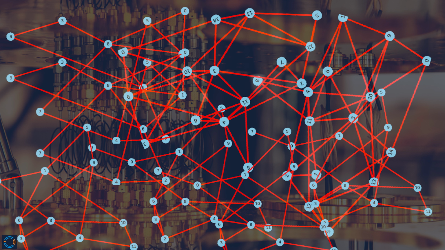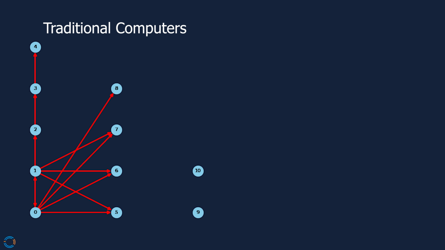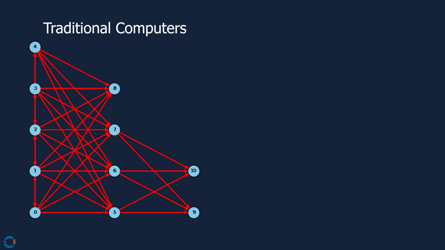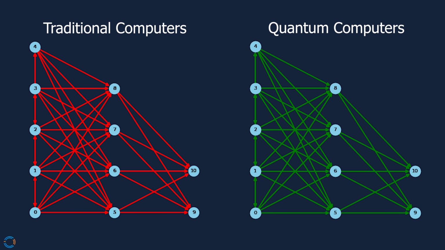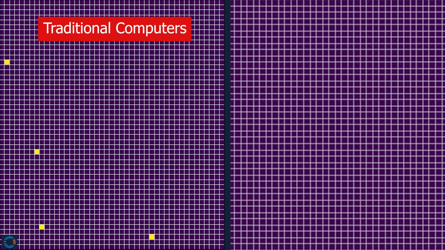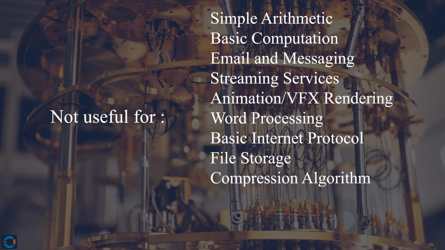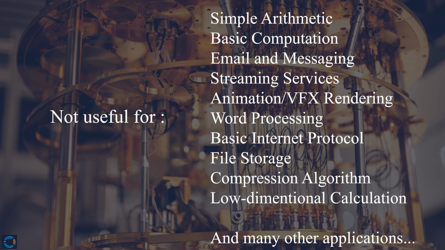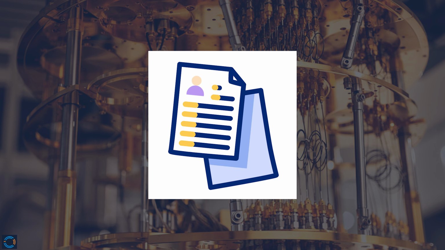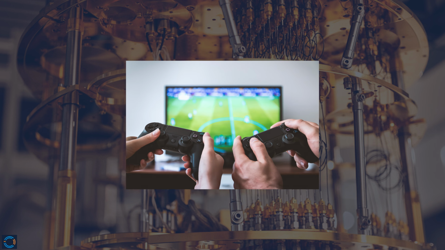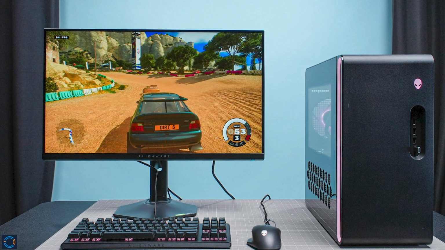In machine learning, training deep learning models involves adjusting a vast number of parameters to minimize errors. Quantum computers could accelerate this process, potentially allowing us to train AI models faster and more efficiently. It could also help in searching through large data sets or optimizing complex functions. However, quantum computers won't be useful for everything. For everyday tasks like browsing the web, editing documents, or playing video games, classical computers are far more efficient.